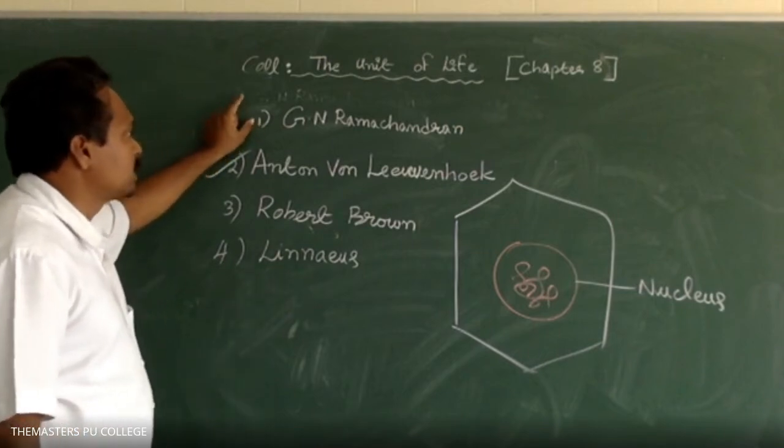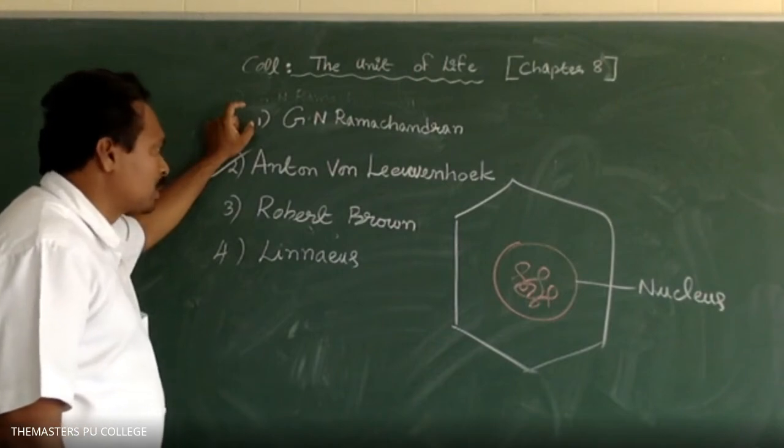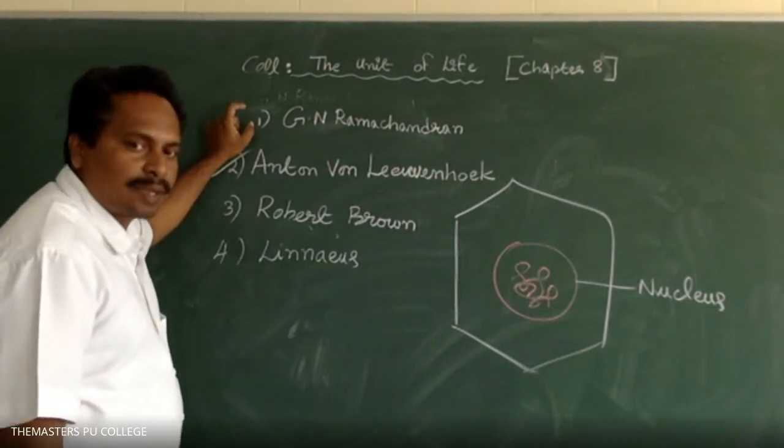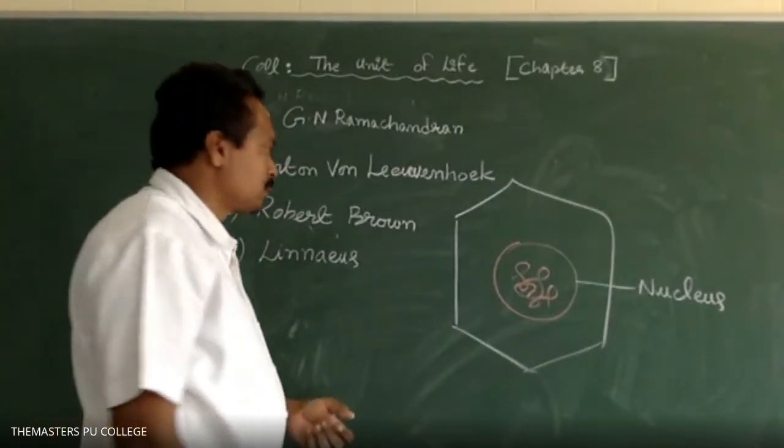Option 1, G.N. Ramachandran. Option 2 is Anthony van Leeuwenhoek. Option 3 is Robert Brown. Option 4 is Linnaeus. What is the answer? Option 3, Robert Brown. Very good.